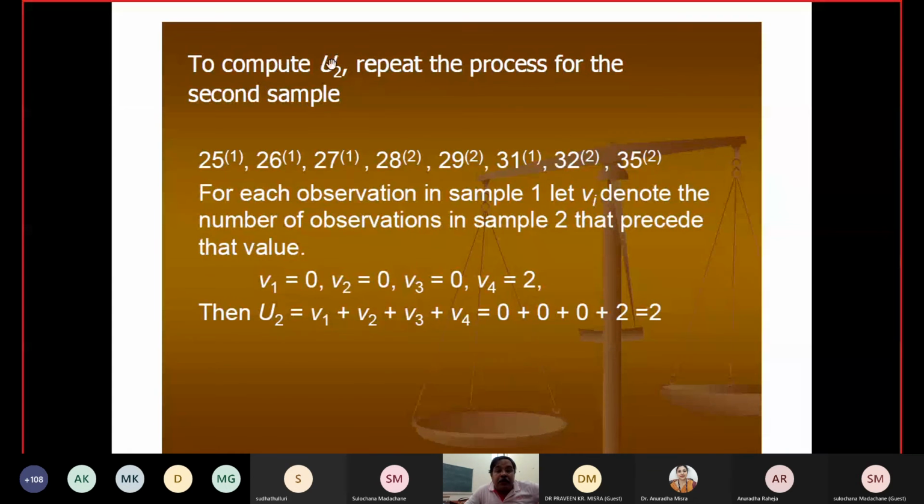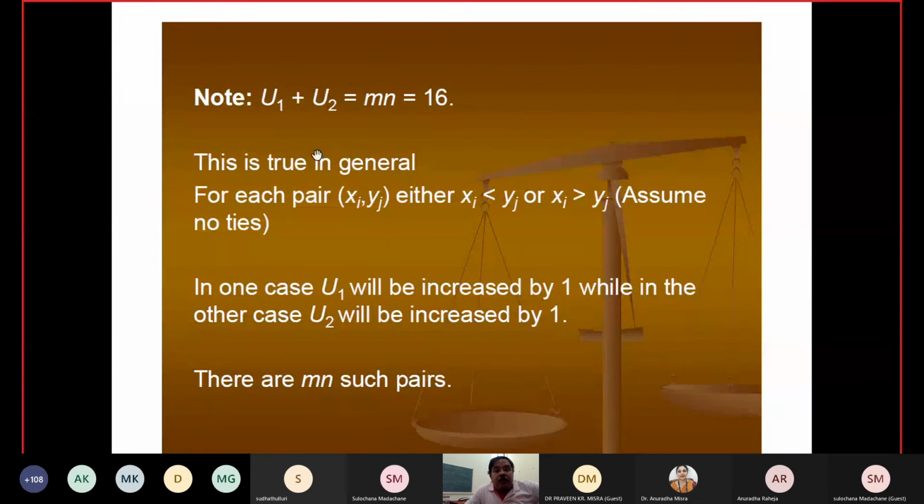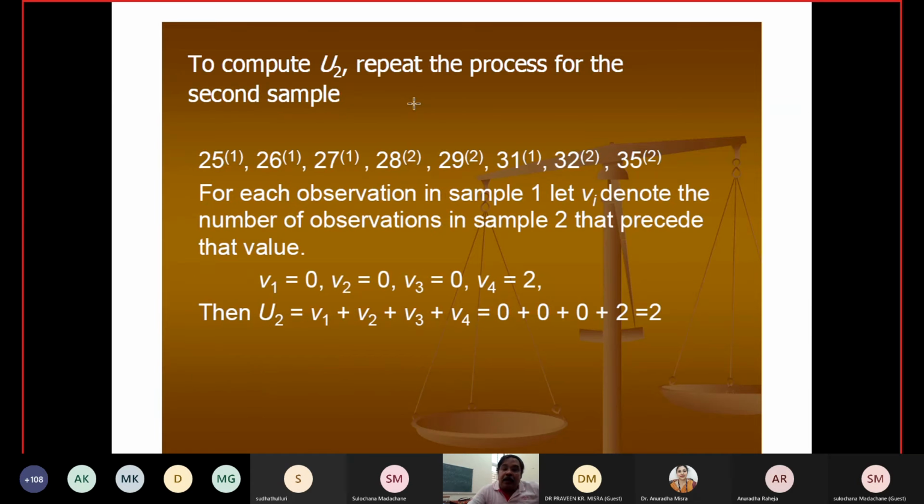Then to compute U2, repeat the process for the second sample. So for the first it is 0, for the second 0, third one 0, and for the fourth one you are getting two observations only. So the U2 value is 2. Now note that U1 plus U2 is equal to m into n. So m into n, how much did we get? 12 plus 2... 14 plus 2 is equal to 16.